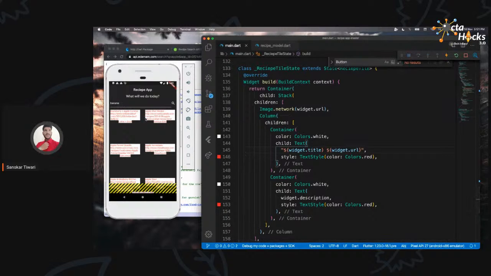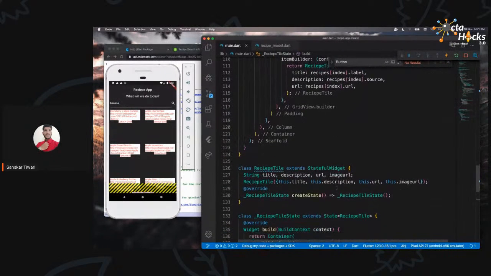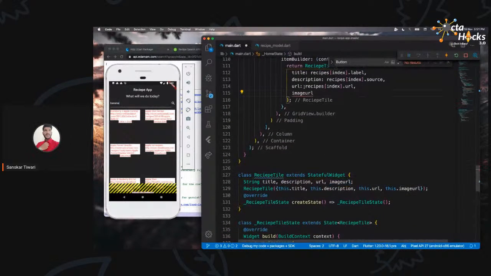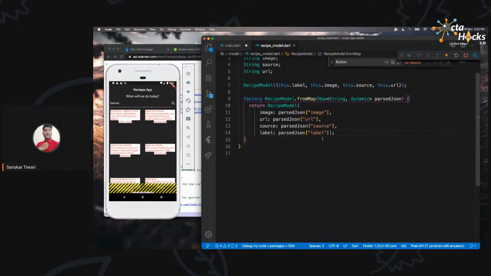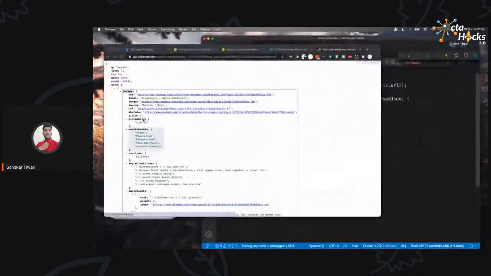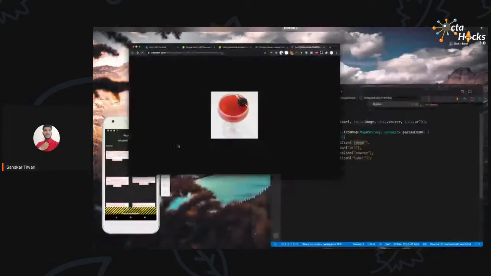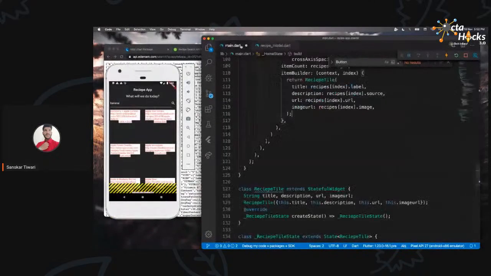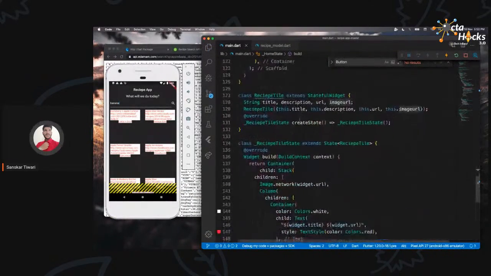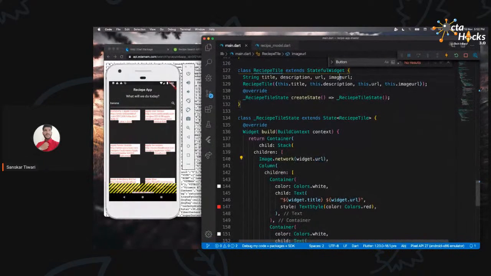Okay, so you can see we have the URL actually, but the URL which we have is the one we want to send. So we are passing the wrong one. Let me use the image URL. That's the one which we should pass here. So I'm going to say image URL, and pass that one. That's what we named it before, right? Let me just check. I'm calling it image. Is the same key used here? Yes. Okay, so let's get back over here and save this. I'm providing the image URL, so I should be using image URL here.